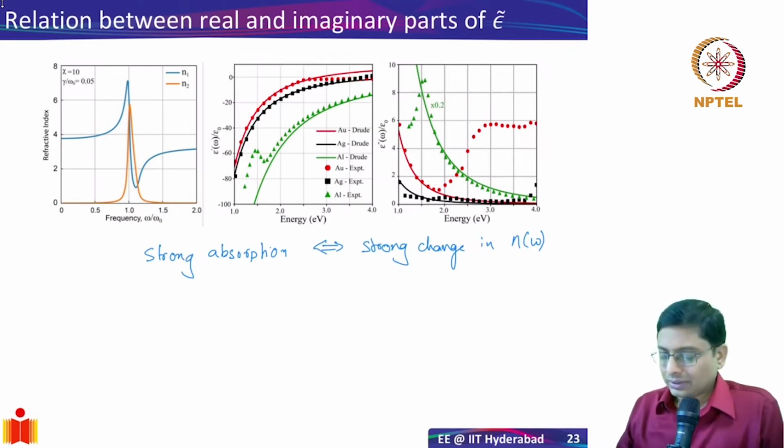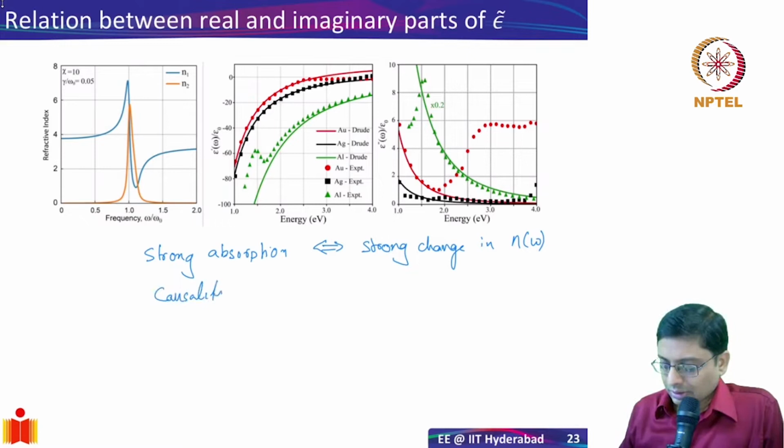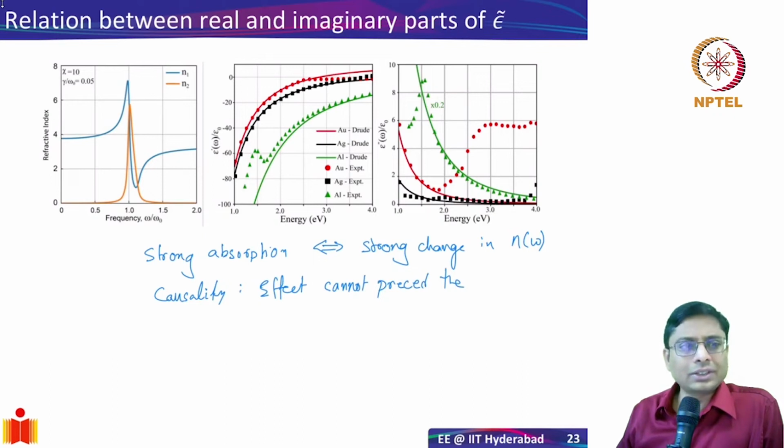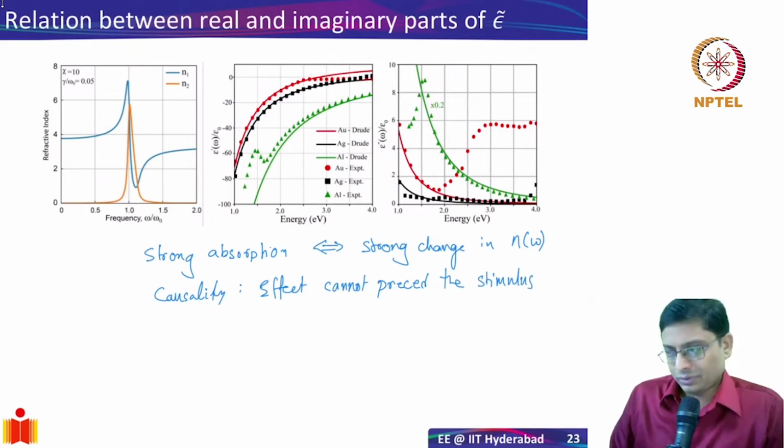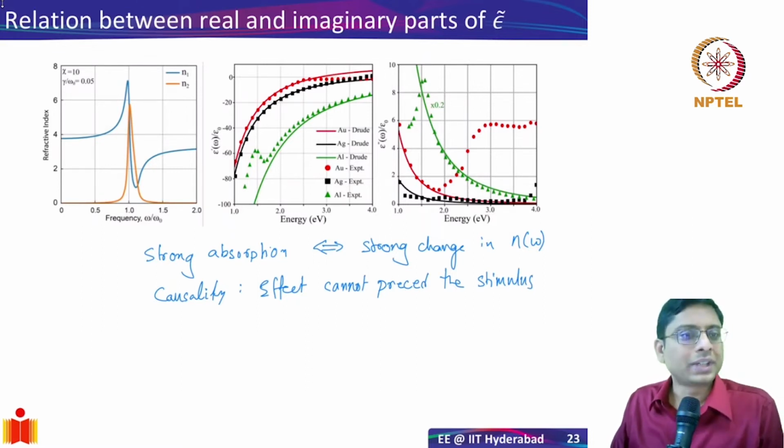The reason for this is what is known as causality. Causality simply means that the effect cannot precede the cause, or the response cannot precede the stimulus. An example would be, let's say you're trying to fill water into a tank using a motor.